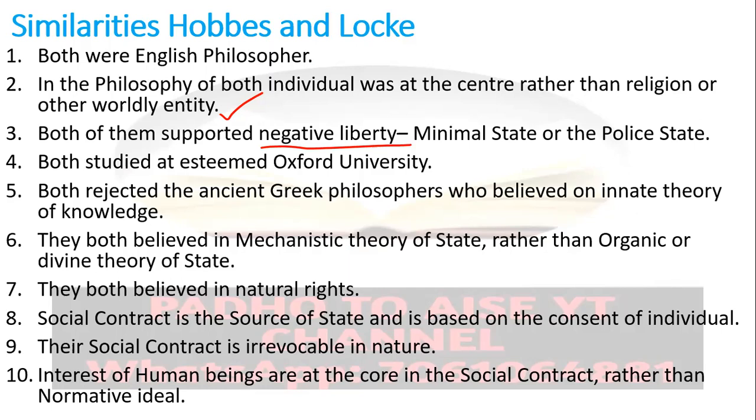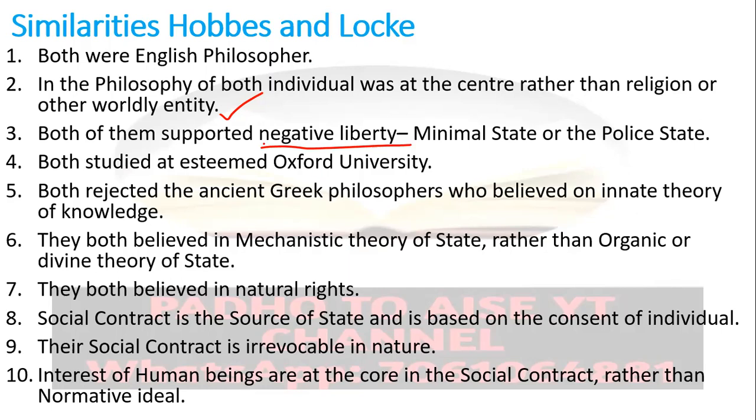In a nutshell, I could say the negative liberty philosophers are advocating minimum interference of the state in the daily life, in the daily activities of an individual. On the other hand, the positive liberty philosophers justify the interference of the state in the life of an individual. So this is the point to note down.